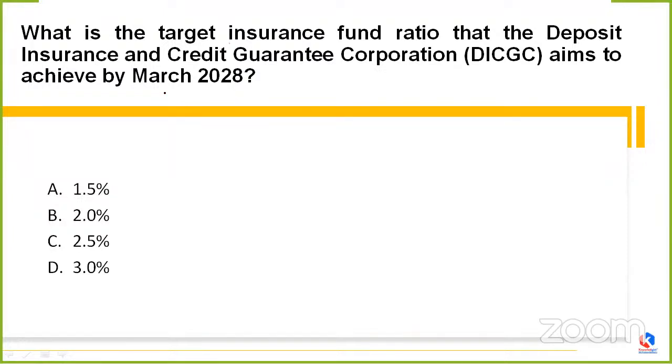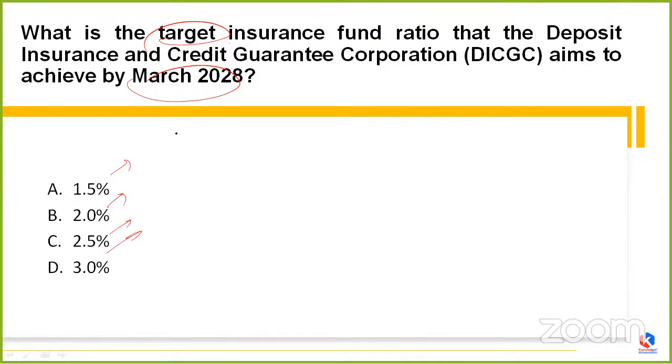Give me a second. It is asking us what is the target insurance fund ratio that the DICGC, what is DICGC? It is the Deposit Insurance and Credit Guarantee Corporation. Okay. So we have to answer what is the target insurance fund ratio that the DICGC is still aiming to achieve by the March month of 2028, whether it's 1.5%, 2.0%, 2.5%, or 3.0%. Anyone? Okay. Anyone want to answer this? Anyone, my friends?